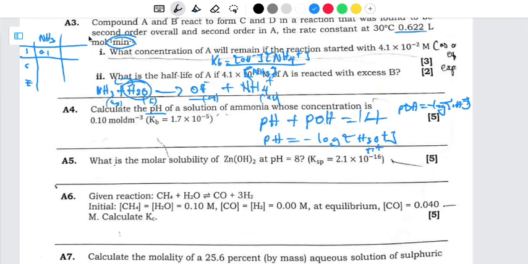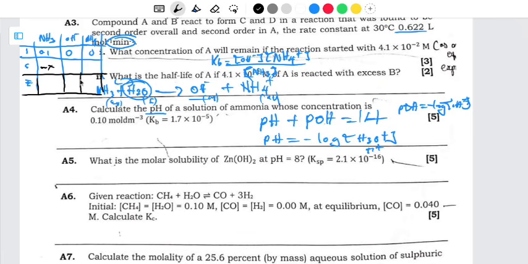Then when it comes to hydroxide we don't have any, that is 0. Even for the ammonium ion, we don't have any, it is 0. Now if we use the idea that the reactants are consumed and the products are formed, meaning the ratio is 1 to 1 to 1 to 1, so here we are going to decrease by x, not add but subtract x.